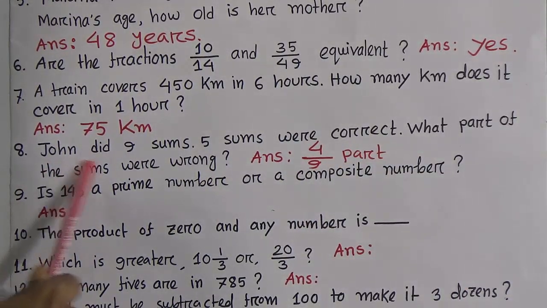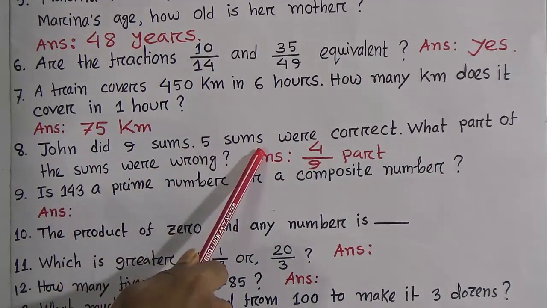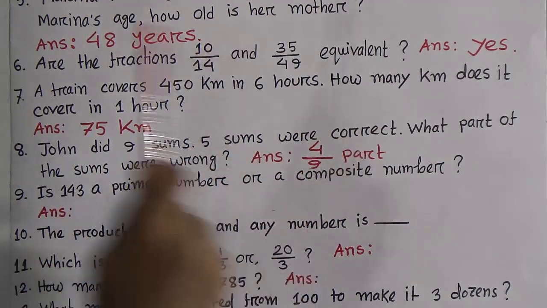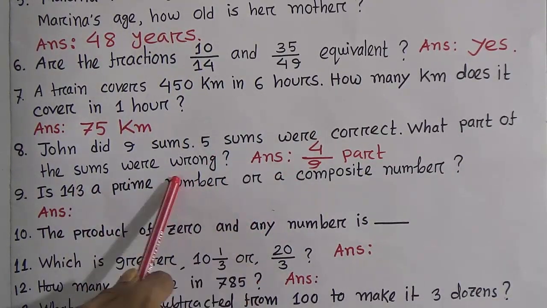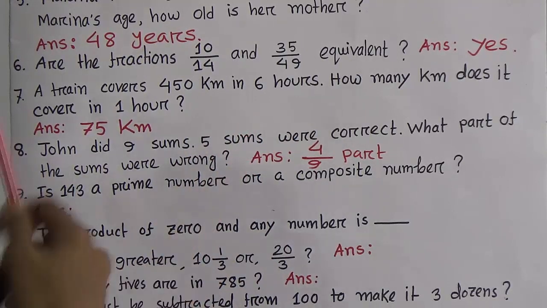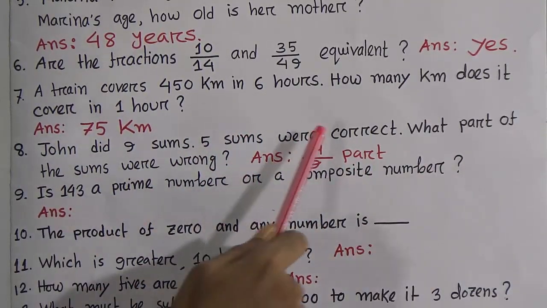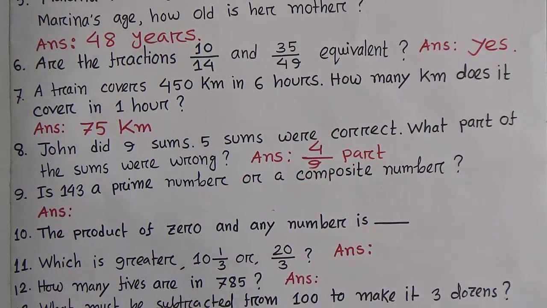Look, John did 9 sums. 5 sums were correct. That means 4 sums were incorrect. Now the question: what part of the sums were wrong? Wrong means incorrect. Okay, so here wrong is 4. So according to the question we have to write 4 by 9 part of the sums were wrong.